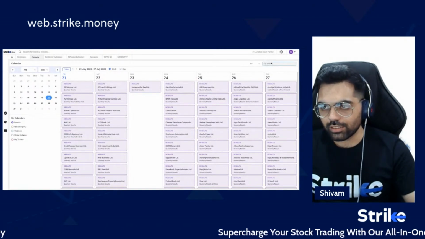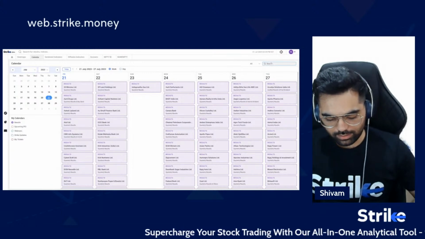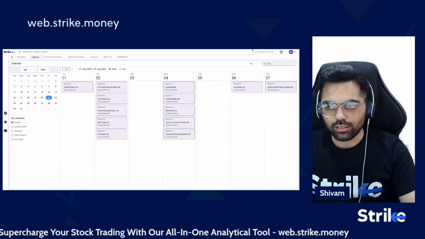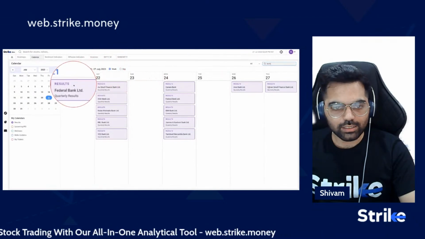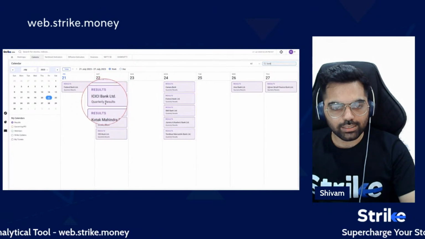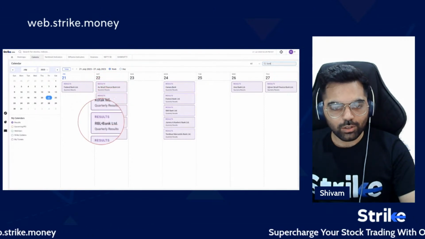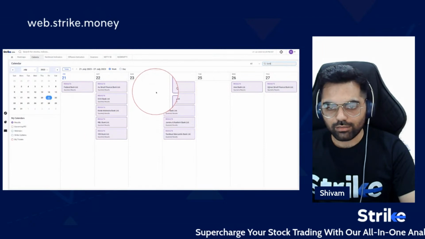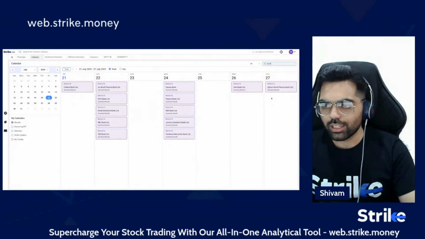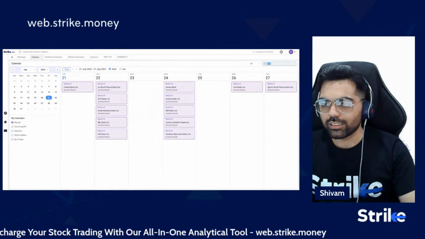In the search, I'll just type in bank. We can see in the next few days many results coming from banking, mainly Federal Bank today, and tomorrow AU Small Finance Bank, ICICI Bank, Kotak Mahindra Bank, RBL Bank, Yes Bank, and so on, and many of the PSU names here as well. So the action here is maybe due to the expectations in the earnings.